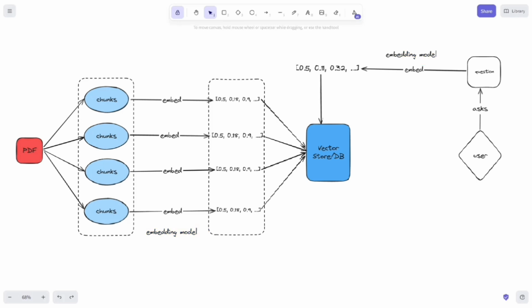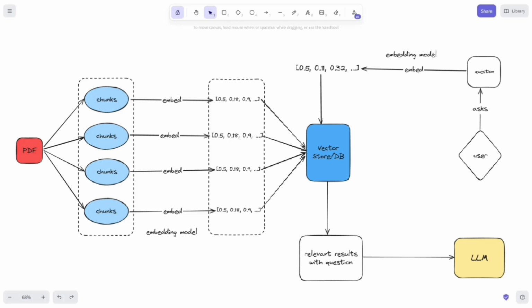And yes, for embedding we also have a model. Then this question will search the vector database and find the relevant results. Then the result from the database along with the question is passed through the model. And finally, the model responds to the question based on the results from the database.